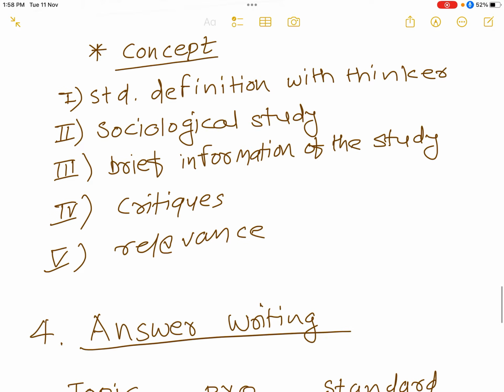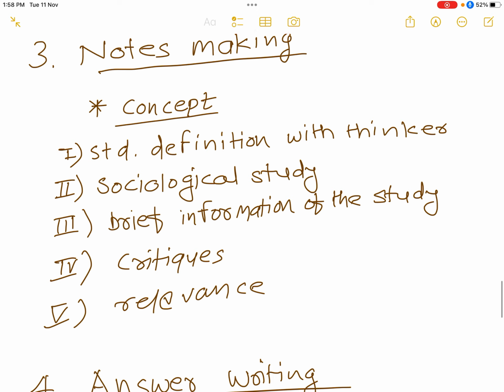Then the last one is relevance. Nowadays in our country, the process of desanskritization is happening. So is there any relevance of Sanskritization? We have to think about it, like nowadays desanskritization is more important than Sanskritization. You will not find the relevance of a concept anywhere in standard books or any material.